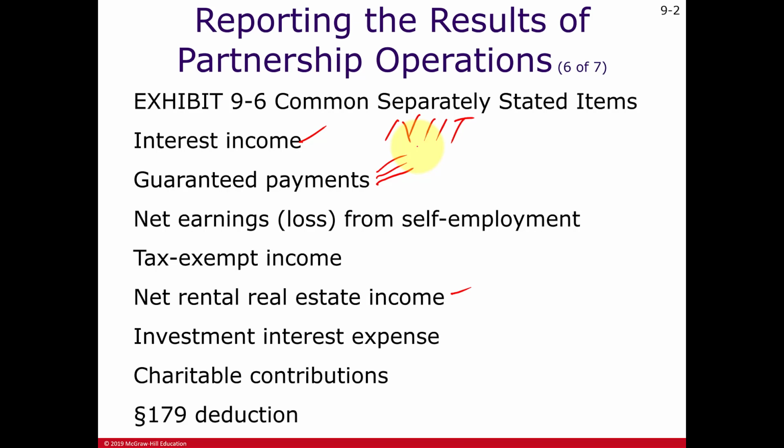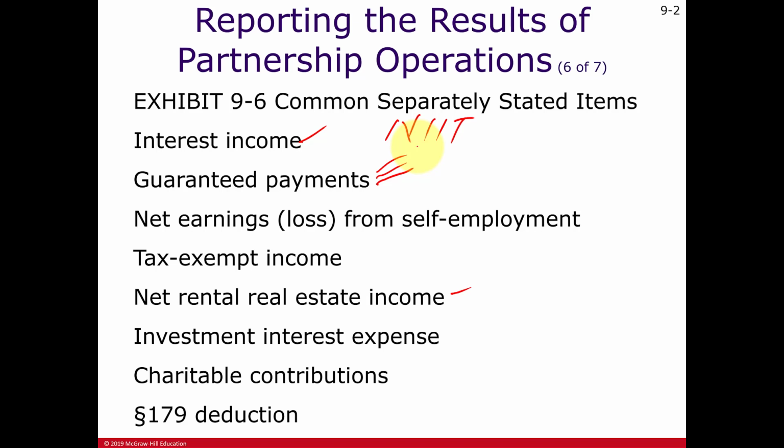And sometimes people have a hard time visualizing it, but the same payment is also a deduction to the partnership that is shared among all the partners, including the partner that is receiving the guaranteed payment. So we'll see how this amount appears at least two times on a partnership tax return. Once as income to the receiving partner, and another time as a deduction to the whole partnership.